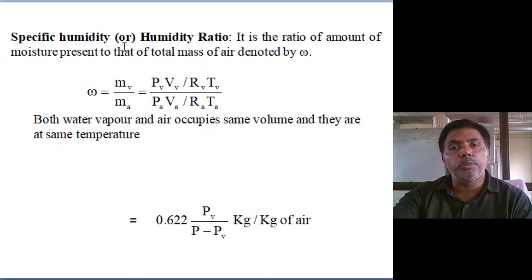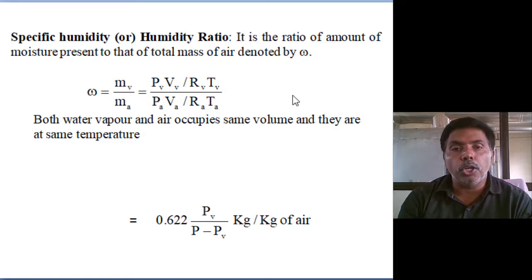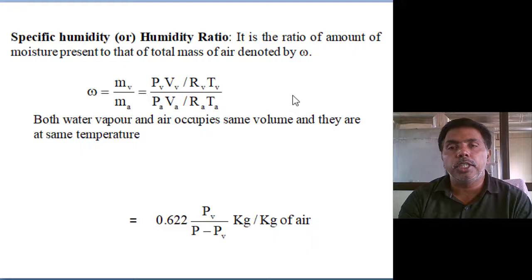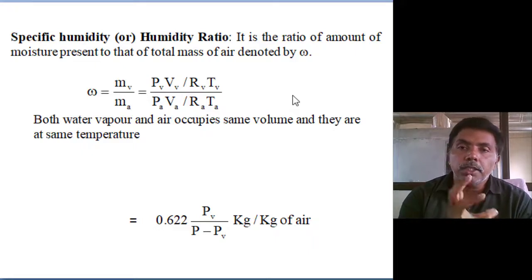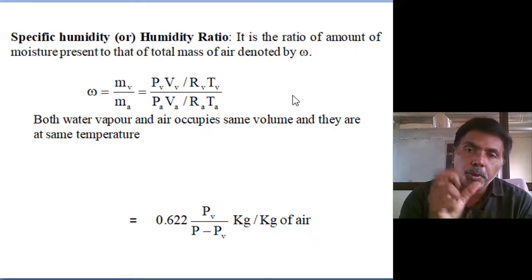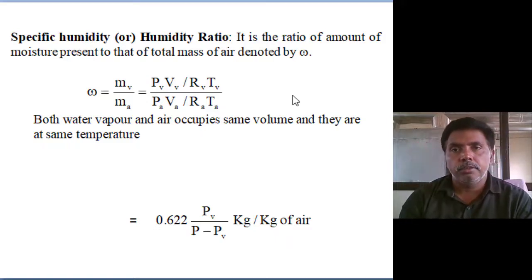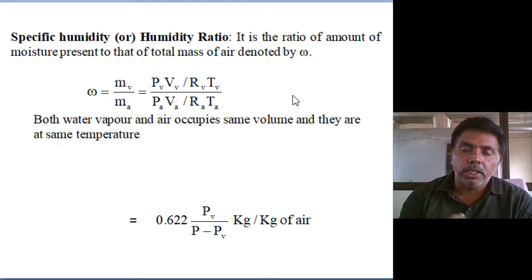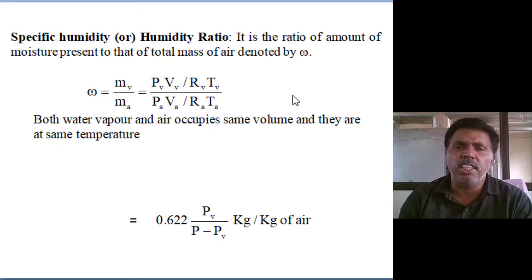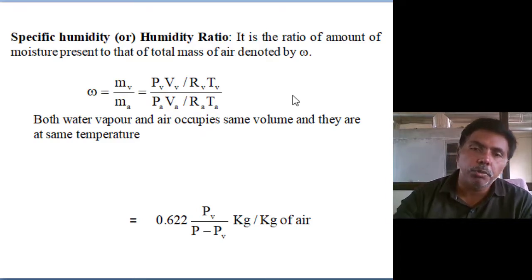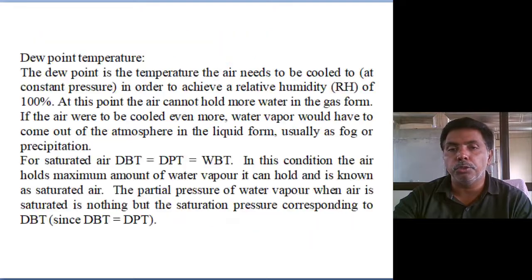And then specific humidity or humidity ratio. It is the ratio of the amount of moisture present to the amount of dry air. It is the mass of water vapor present per mass of dry air. For 1 kg mass of dry air, how much water vapor is present? Whether we call it moisture content, specific humidity or humidity ratio, any nomenclature is used.